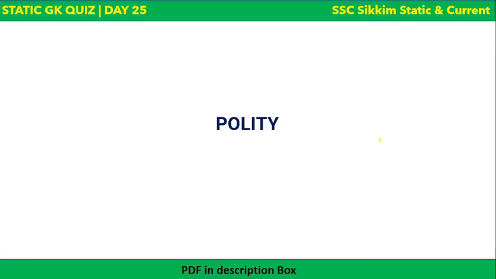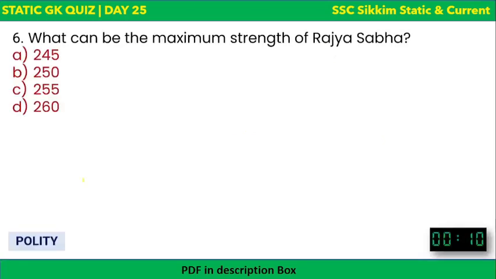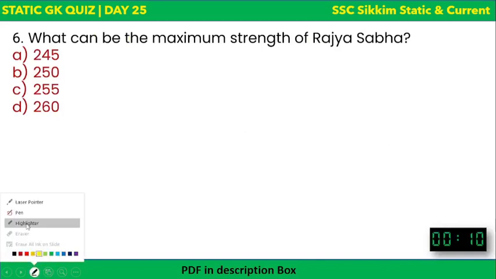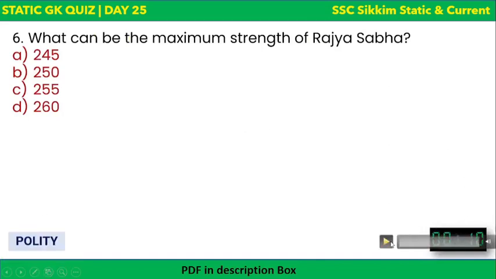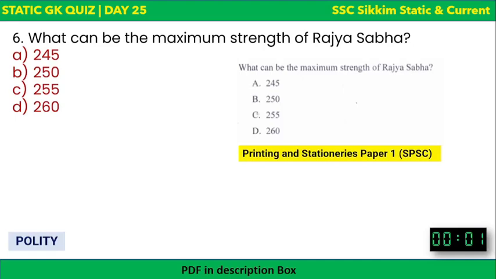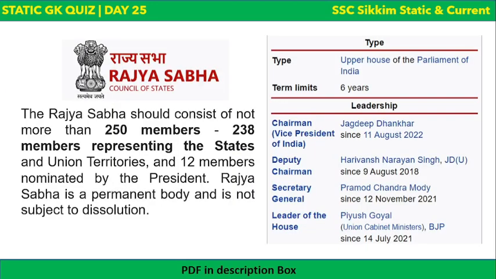Now we come to polity. Next, what can be the maximum strength of Lok Sabha? Pretty clear. I think you should know it. Maximum strength of, sorry, Rajya Sabha, not Lok Sabha. What is the maximum strength of Rajya Sabha? That is, how many seats are there at maximum in Rajya Sabha? It's 250, and this is a previous year question asked in the Printing and Stationery paper 1 of SPSC. So 250 is the strength. Okay, 250 seats are there in Rajya Sabha at maximum.